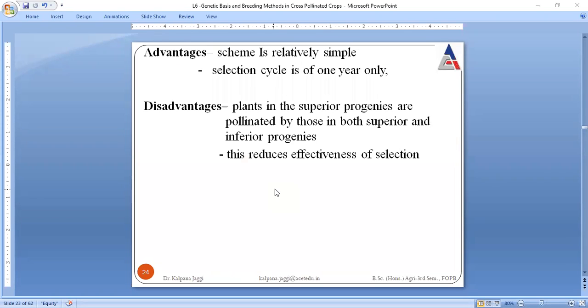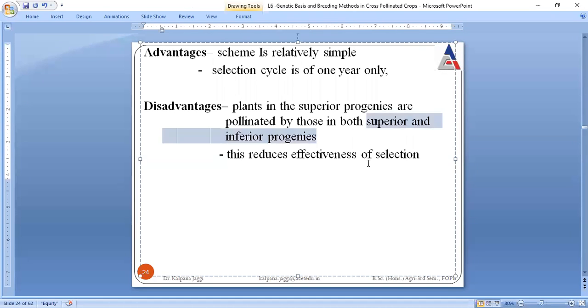This is the ear to row method in case of maize. Now the advantages are, it is very simple. The selection cycle is of 1 year only, but here the plants in superior progenies are pollinated by those in both superior and inferior progenies, because open pollination is being done. So any inferior variety can also fertilize them. If any such variety is fertilizing, it is reducing the effectiveness of selection.